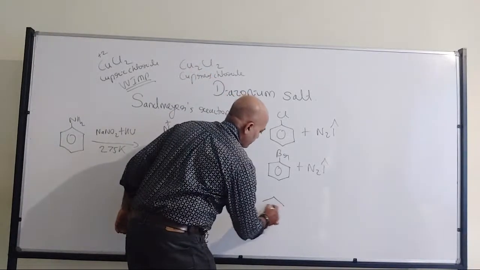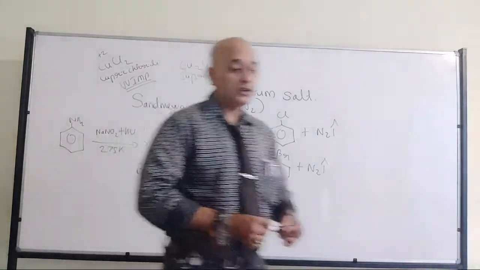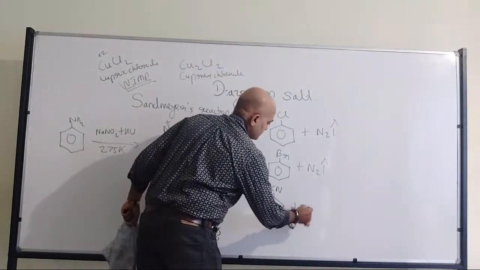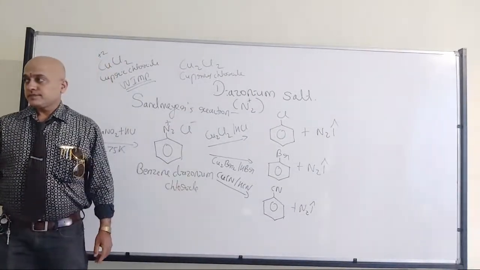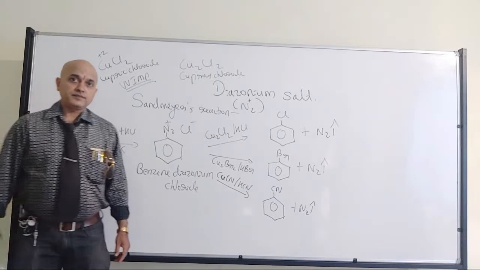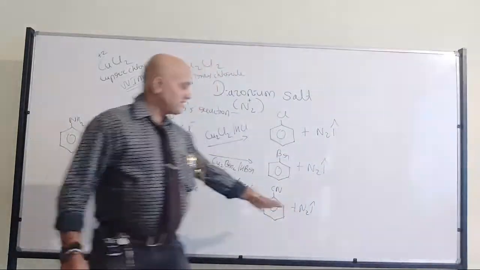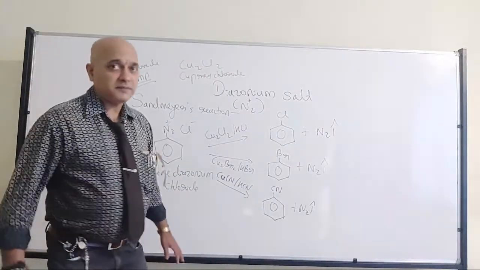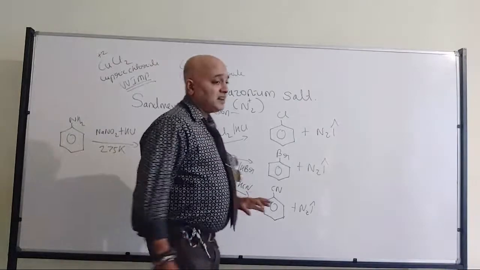Now there will be formation of, what is this molecule? It's a benzonitrile compound, right? So that's the molecule, or phenyl nitrile, anything is fine. So phenyl nitrile, that's where we have the reaction. All this comes under Sandmeyer's reaction.